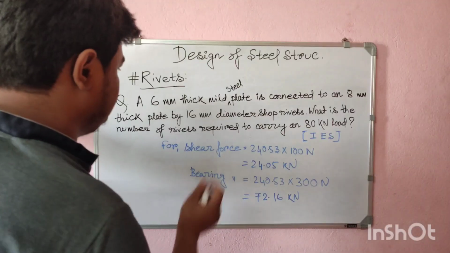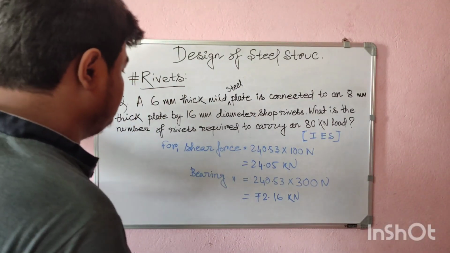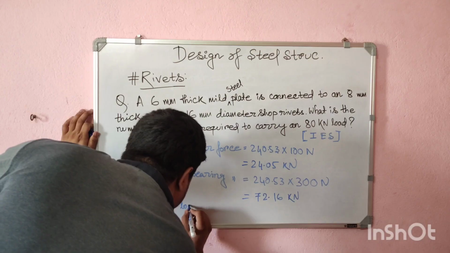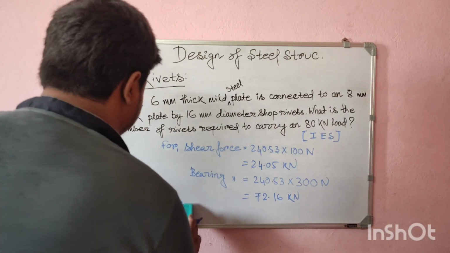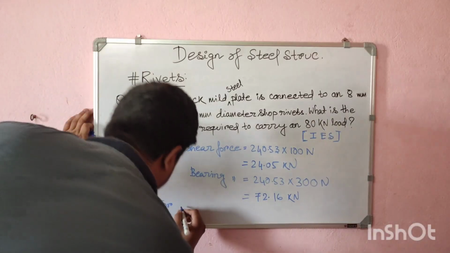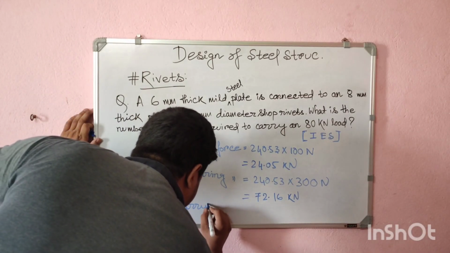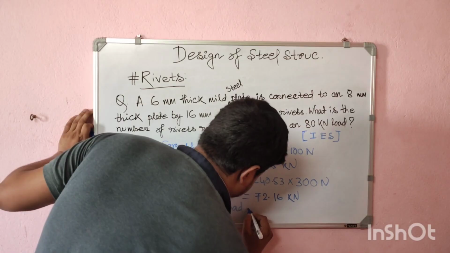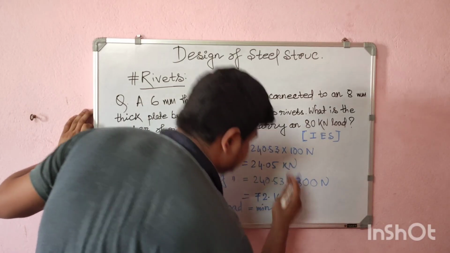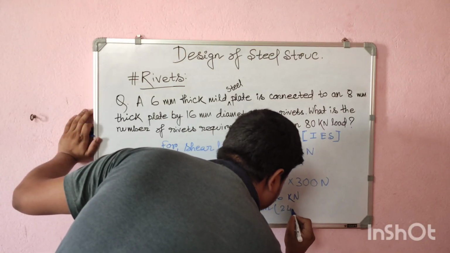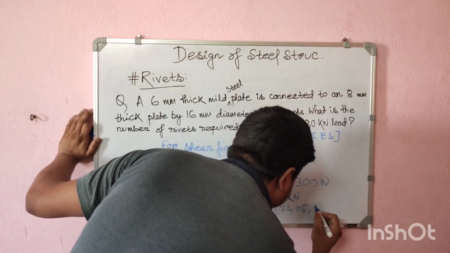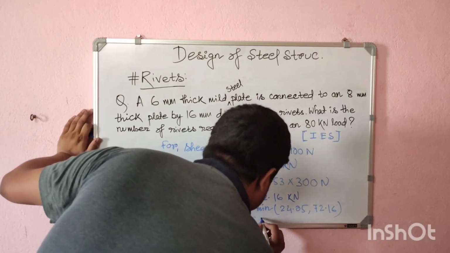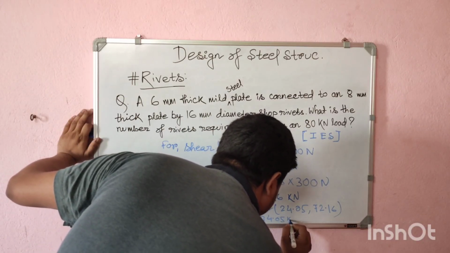So for the design load, for carrying load, we will be taking the minimum of these two, that is 24.05, and 72.16. Okay, so that is 24.05 kilonewton.